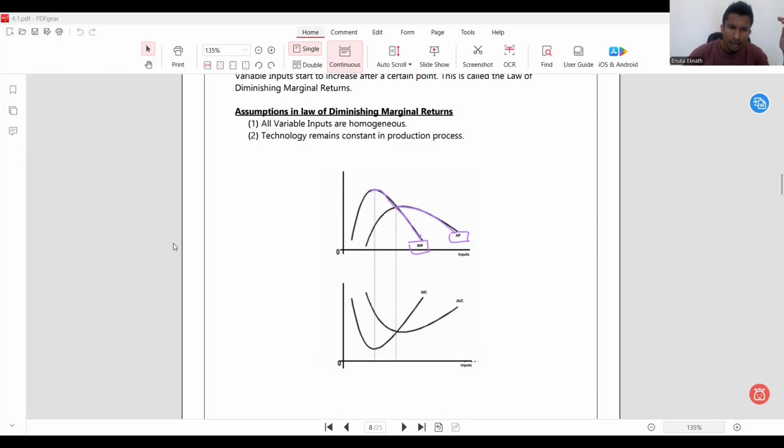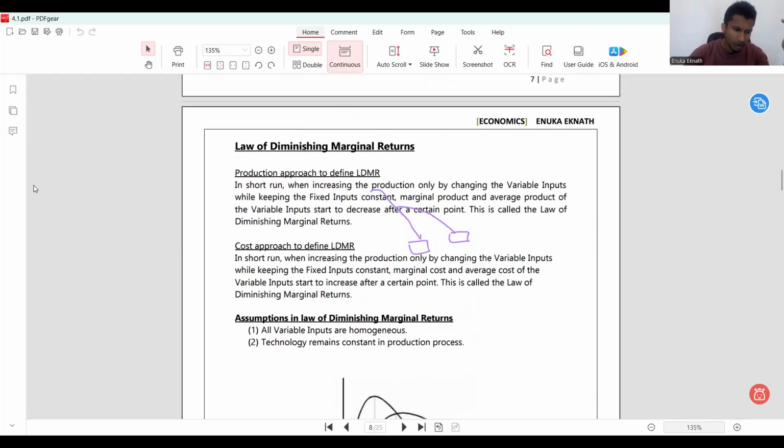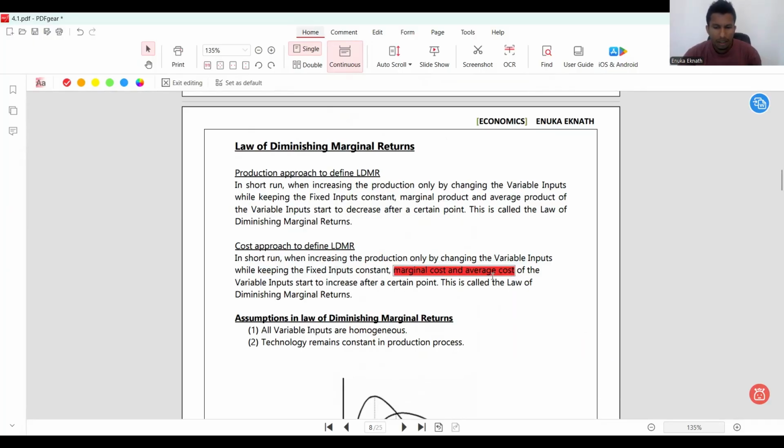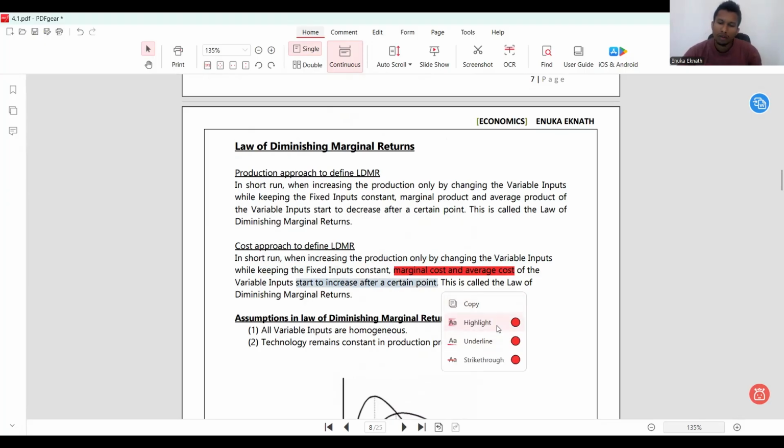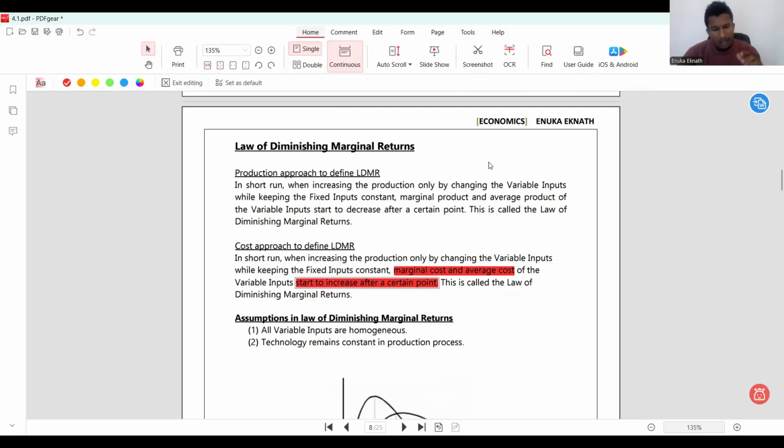If you look at the second approach to define the same, the cost approach, it says in short run, when increasing the production only by changing the variable inputs while keeping the fixed inputs constant, ඔක්කොම සමානයි මෙතනට වෙනකම්. හැබැයි මෙතන කතා කරන්නේ marginal cost and average cost. Right? Marginal cost and average cost of the variable inputs start to increase after a certain point. See, if these are the costs, they start to increase after a certain point. But if those are the product curves, the marginal product and the average product, right? Then they will start to decrease after a certain point.